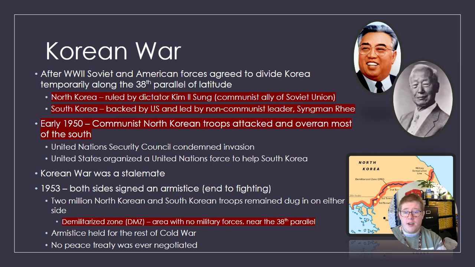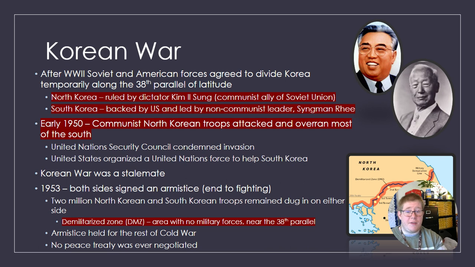So, moving on to talk about the Korean War. After World War II, the Soviets and the Americans were in agreement to divide Korea temporarily along the 38th parallel of latitude. Remember that it was land that was conquered and captured by the Japanese. North Korea will be set up and ruled by dictator Kim Il-sung, a communist ally of the Soviet Union, while the south part of Korea would be backed by the United States and led by non-communist leader Syngman Rhee. In early 1950, the communist North Korean army is going to attack in a surprise run and overrun most of South Korea. The UN Security Council condemned the invasion, and the US organized a UN force to help South Korea.